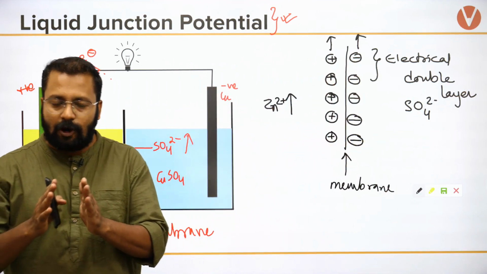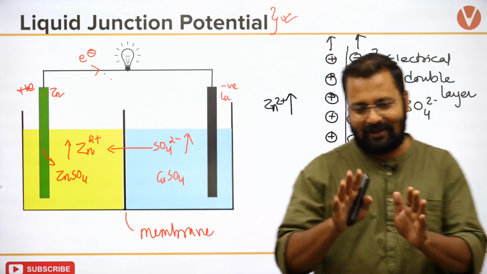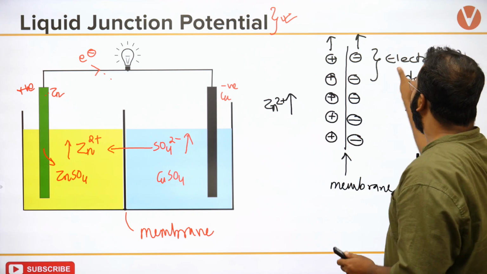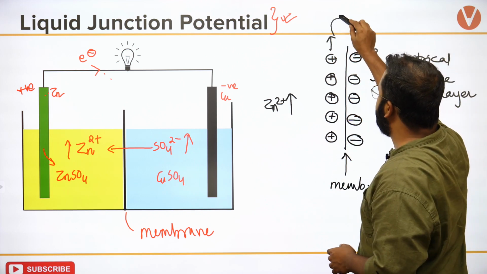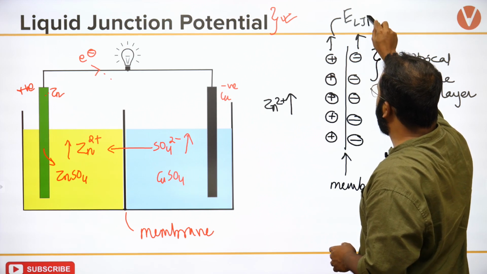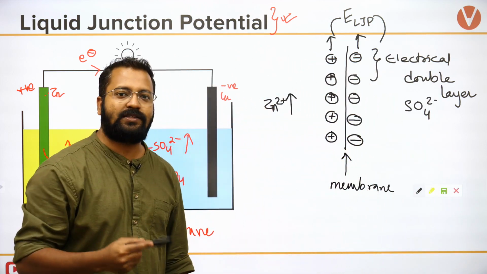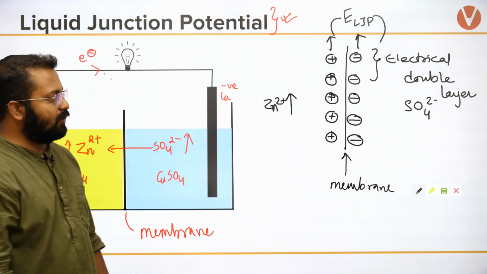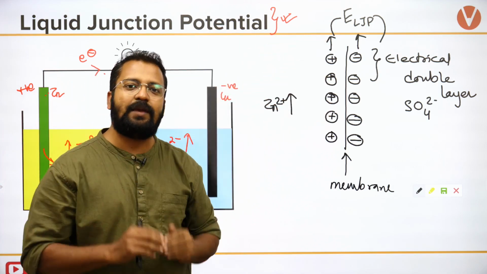Because of this, it will generate a potential, and this is known as LJP. Because of this, a potential is generated which is known as the liquid junction potential. When liquid junction potential increases, the cell EMF decreases.